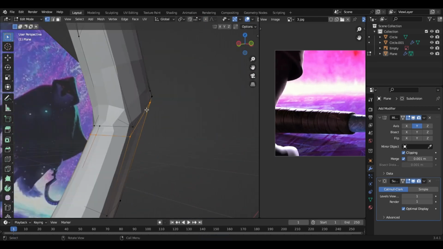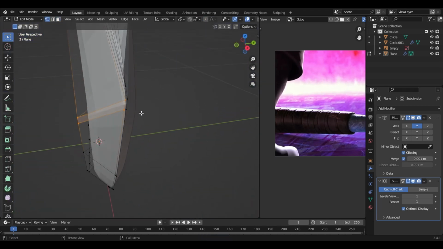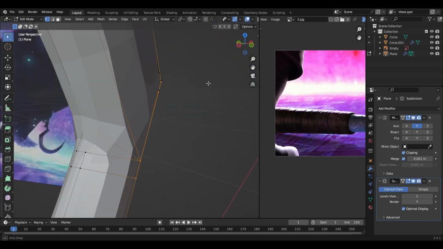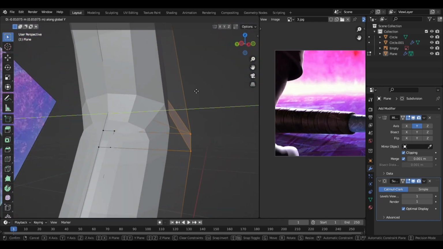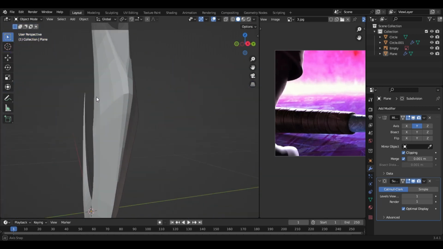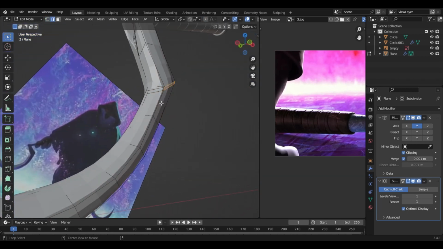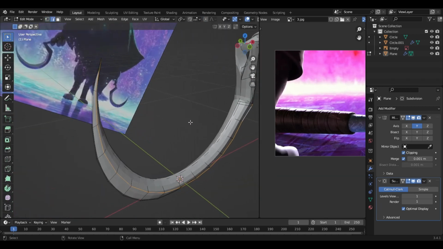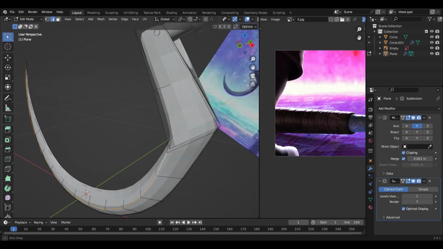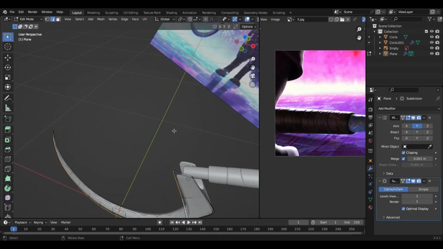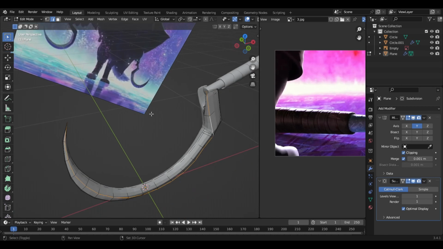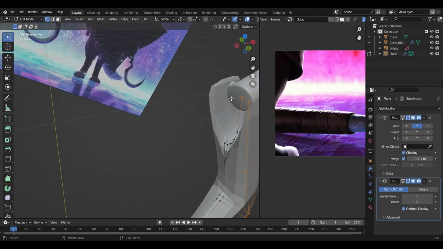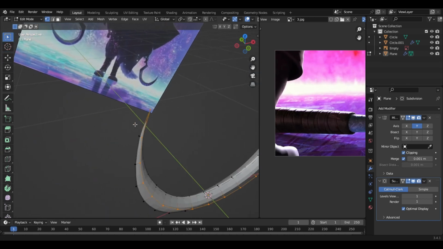I guess this part is a bit too small, so we are going to select all these and move them over here. And select all these ones using Alt. These ones as well, Shift Alt. Let's select these ones as well because we are going to need them also.